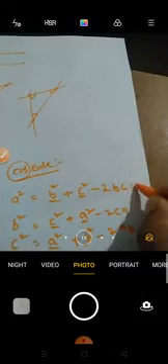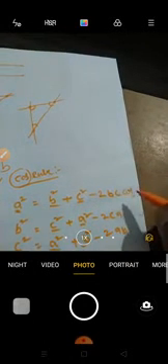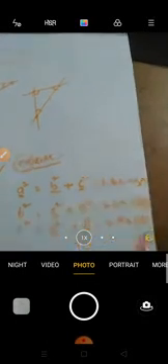Which rule is this one? Cos. So first the LHS: small a, so we write capital A as the angle here: cos A, here cos B, here cos C.